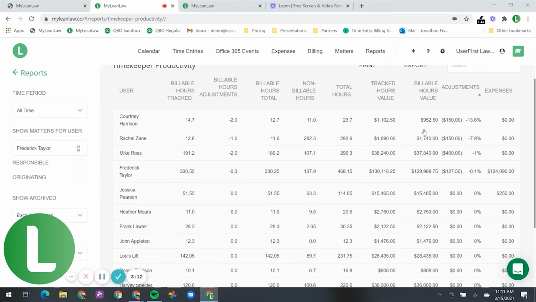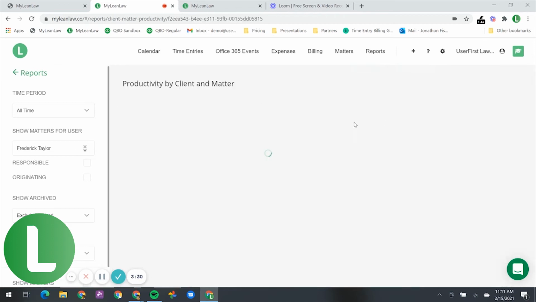The value over time is $1,100, but the billed value is $952. So the discrepancy is $150, which is 13%. So Courtney had a 13% markdown. Mike's markdown was $400, but it was only 1% of the total. Some law firms might look at the percentage marked down, some at the total amount.